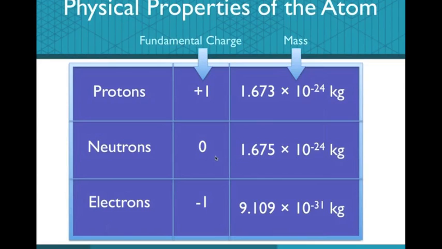Protons have a fundamental charge of plus 1 and a mass of 1.63 times 10 to the negative 24th kilograms. A neutron has no charge and about the same mass of 1.675 times 10 to the negative 24 kilograms. An electron, however, has a negative charge and has a much, much smaller mass of 9.109 times 10 to the negative 31st kilograms. This means that an electron, though much, much smaller than protons and neutrons, carries the same magnitude of charge in the opposite direction as a proton.